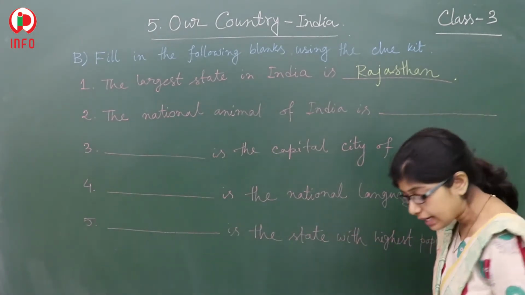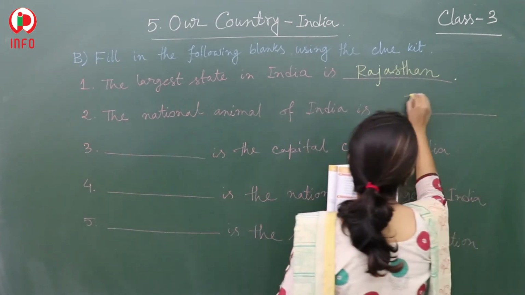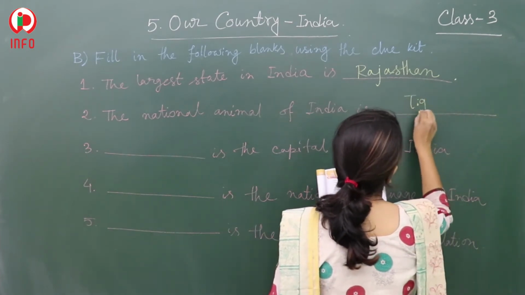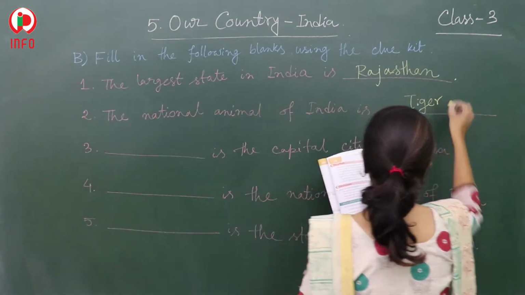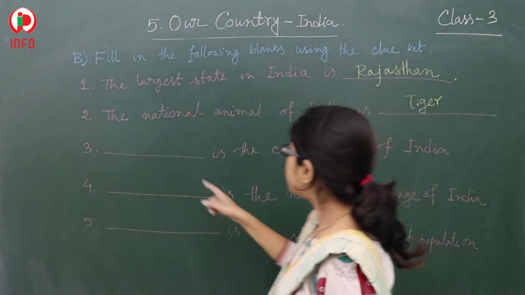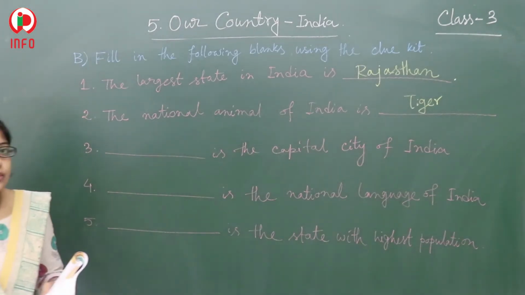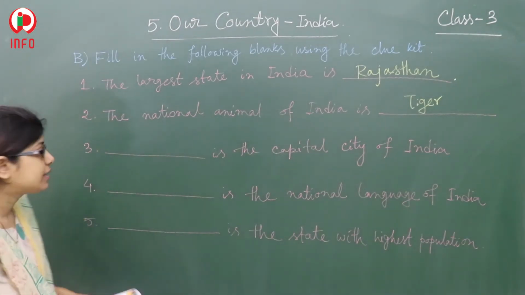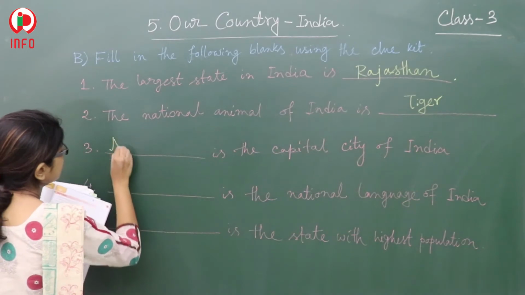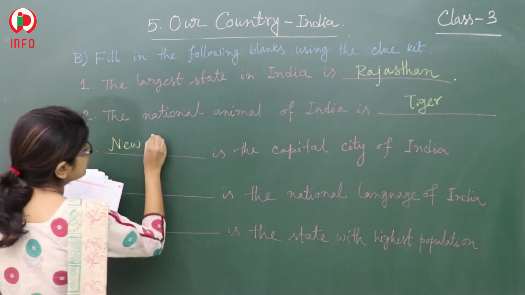Next, the national animal of India is what? That one is the tiger. You have to write here tiger, T-I-G-E-R. Next one, dash is the capital city of India. You know that? New Delhi. So here you have to write New Delhi.